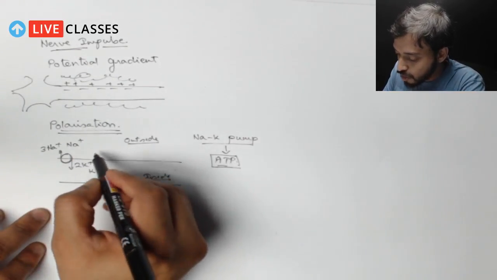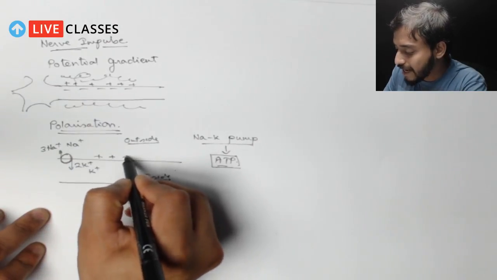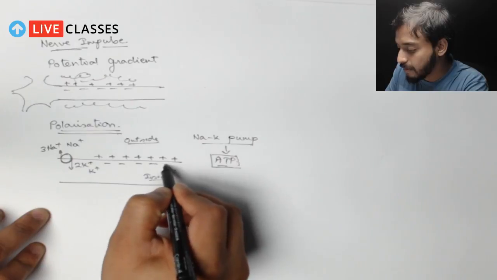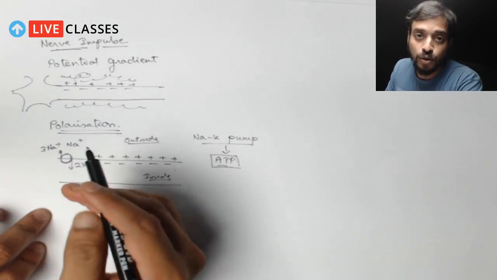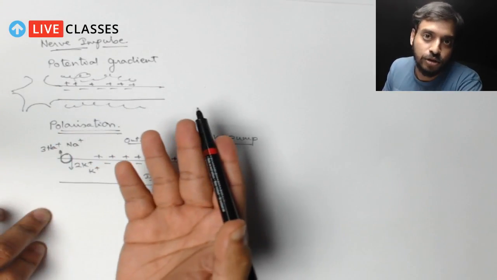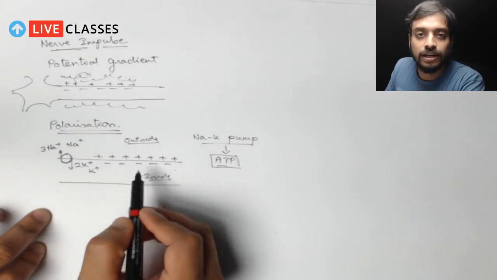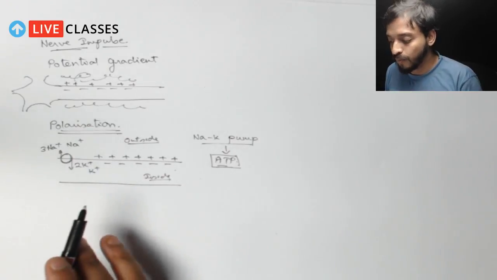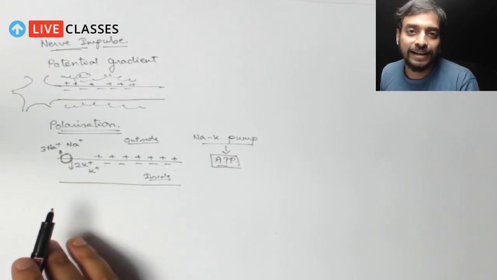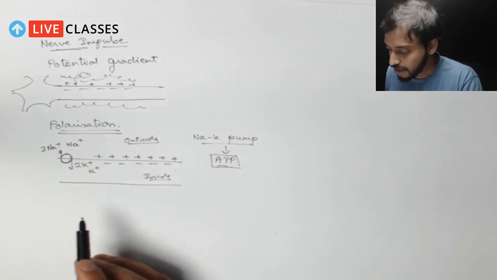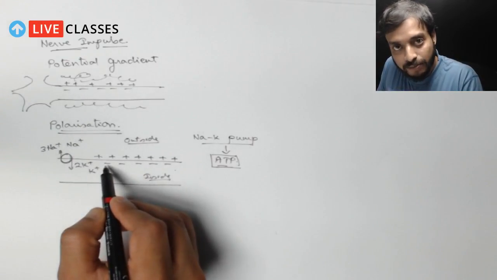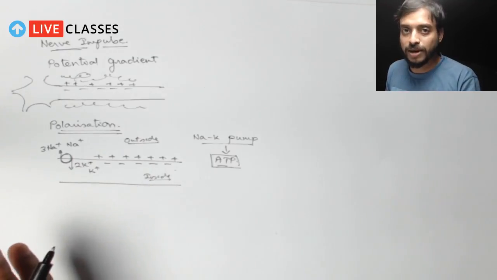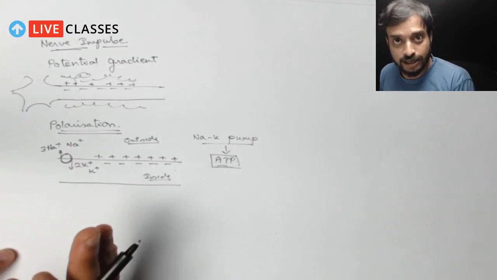The net charge across the membrane in this way is maintained as positive outside the membrane and negative inside the membrane. So you understand, if 3 charges are going outside, of course it should be positive. Compared to that, it is quite negative inside the membrane. So you now understand, because I have already said that there's a potential gradient which is maintained over here, correct? So there's a potential gradient because the sodium potassium pump is pumping out 3 sodium ions outside, 2 potassium ions inside.